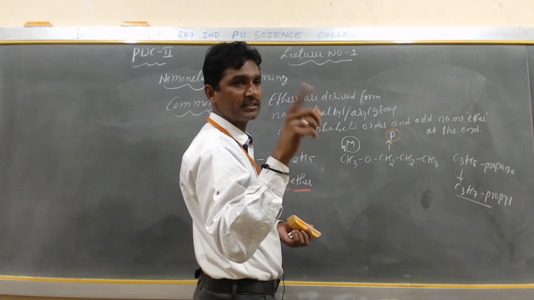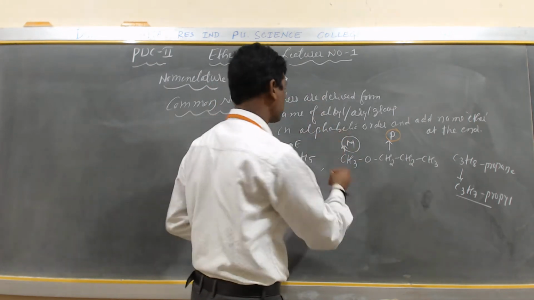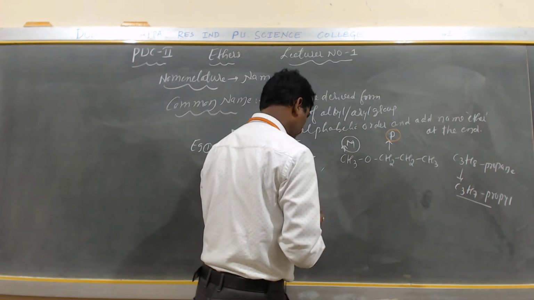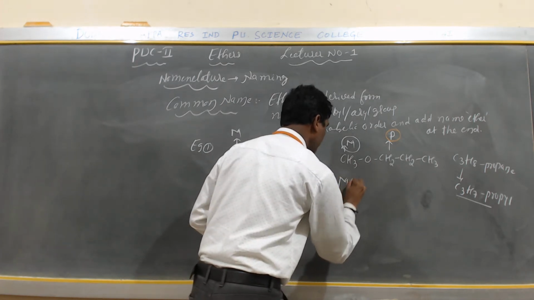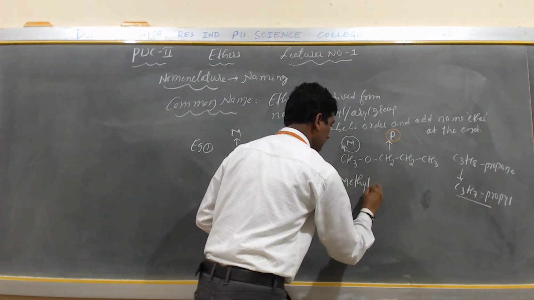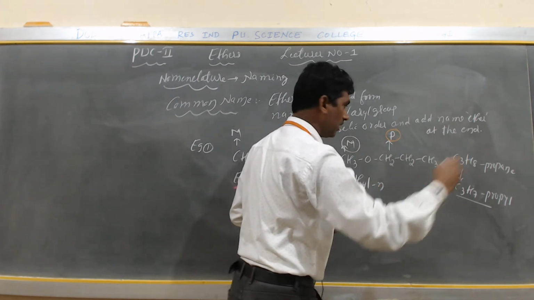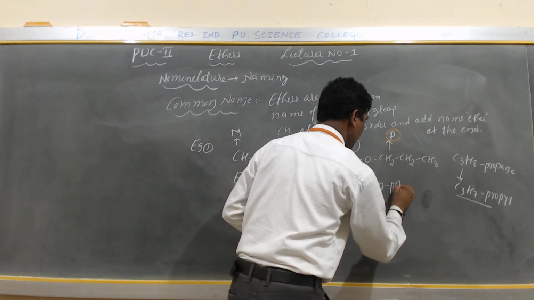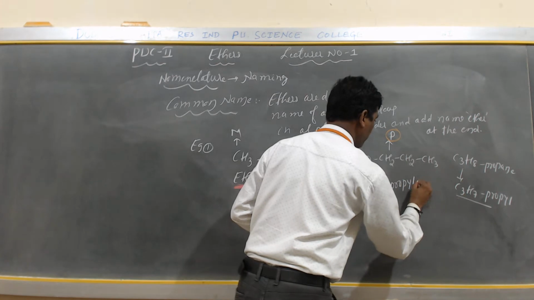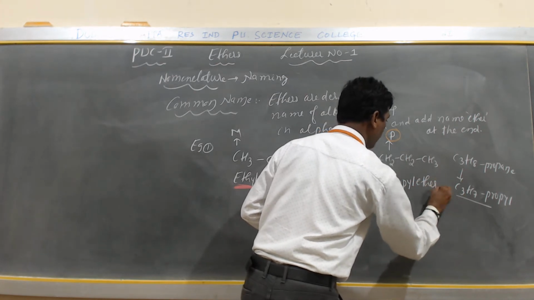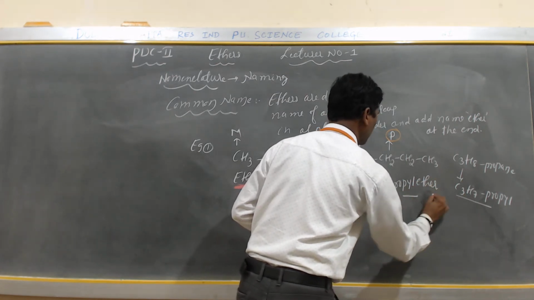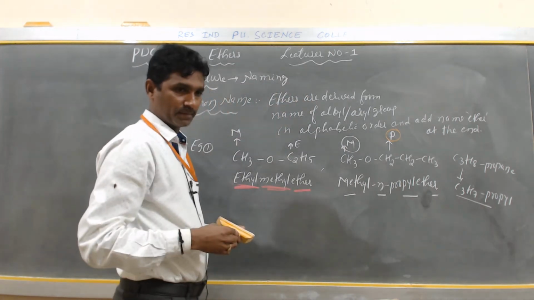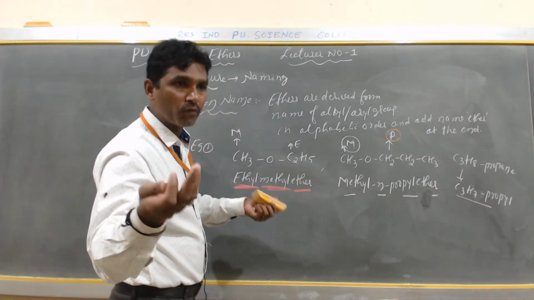A, B, C, D, E, F, G, H, I, J, K, L, M, N, O, P. So first comes methyl. Next, n means normal, the normal chain propyl. Then you add the word ether. So this is methyl n-propyl ether.